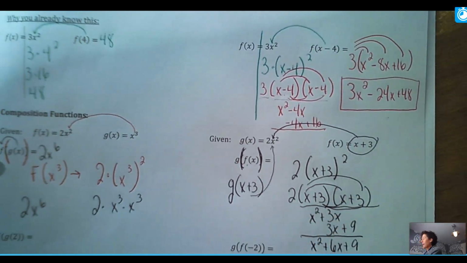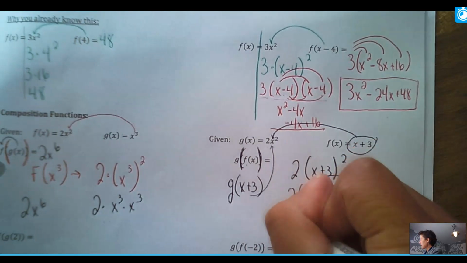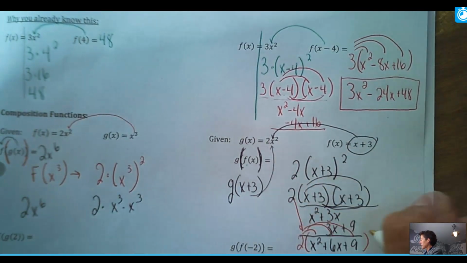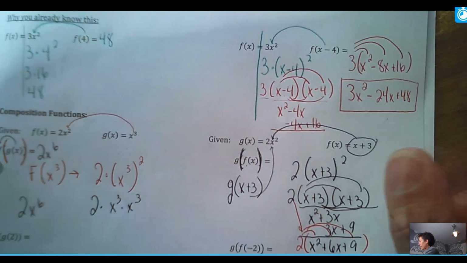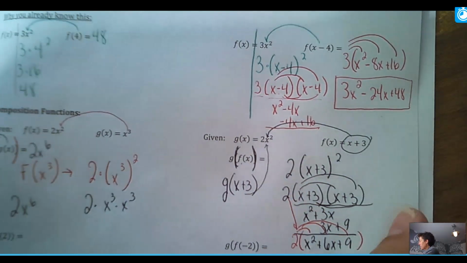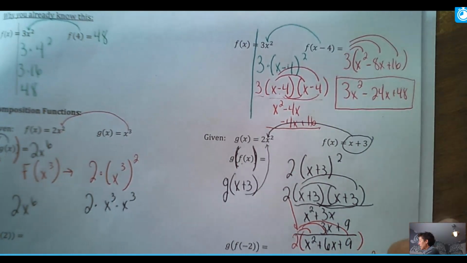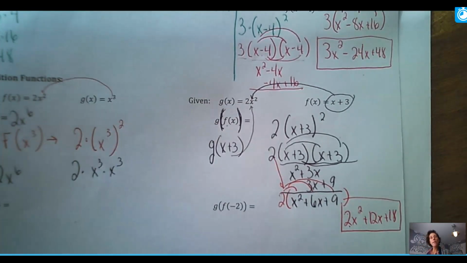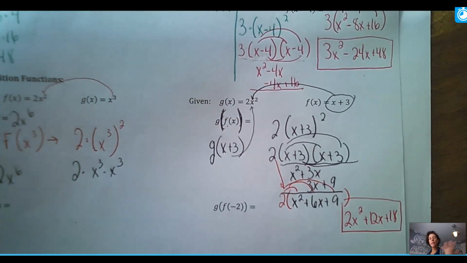And then I don't want to forget about the 2 that was there. So the 2 is going to come down and distribute in like this. When I'm done, and I'm running out of room, so I'm going to squeak this in right here, I have 2x squared plus 12x plus 18. So again, it's something that you know. It's just where you take one function and put it into the other one, and then you follow the math to simplify it and clean it up.